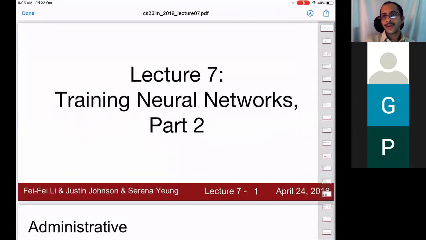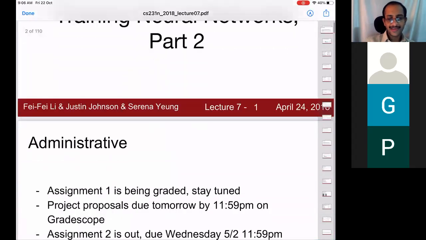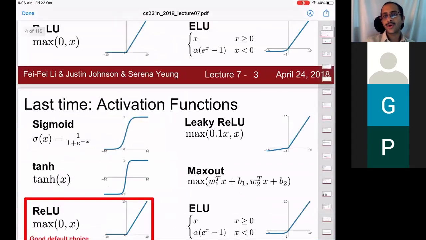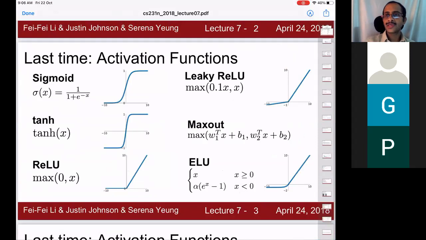Good morning. We are continuing the discussion on training of neural networks, taking the help of slides from Professor Fei-Fei Li's team. In the previous class, we discussed the role of activation functions, the choice of activation functions for effective